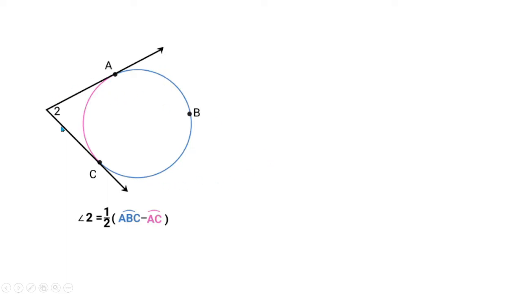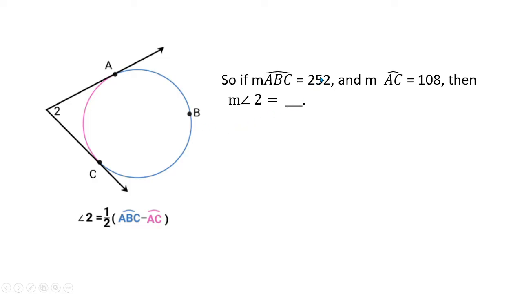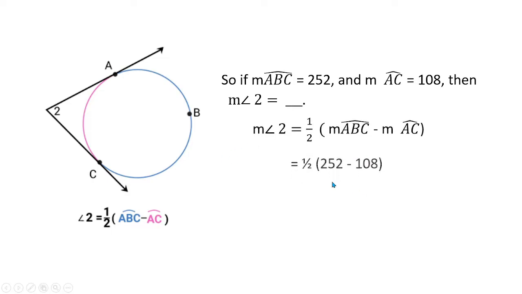Okay, another. We have here two tangents. Two tangents, so what is the measure of angle 2? Simply get 1/2 of arc ABC minus arc AC. Suppose arc ABC is 252 and arc AC is 108. What's the measure of angle 2? We just subtract 252 minus 108, so that's 144, and then half of 144 is equal to 72. Okay?